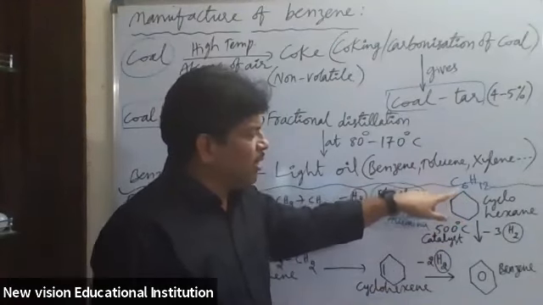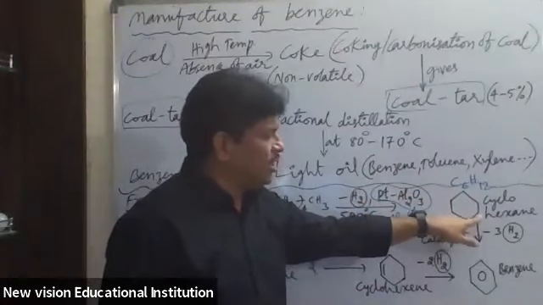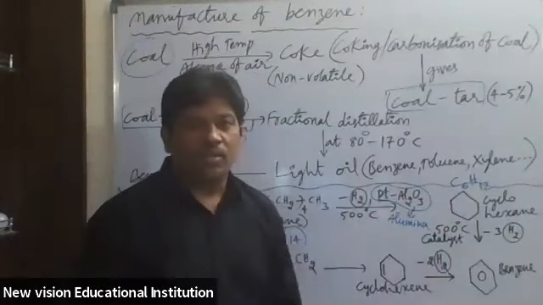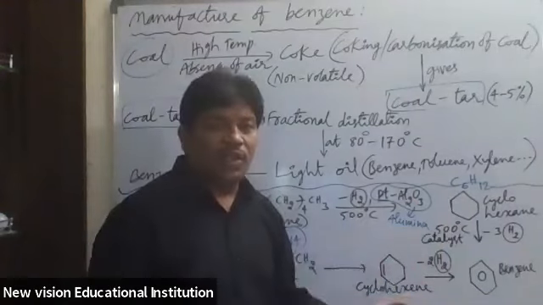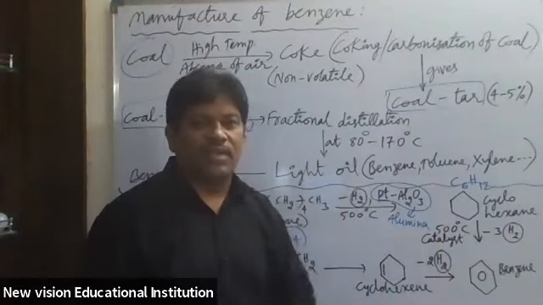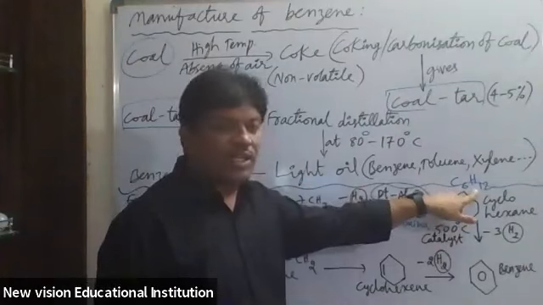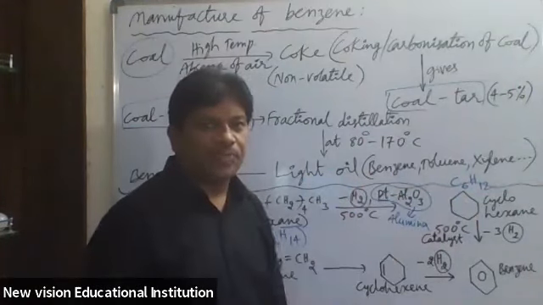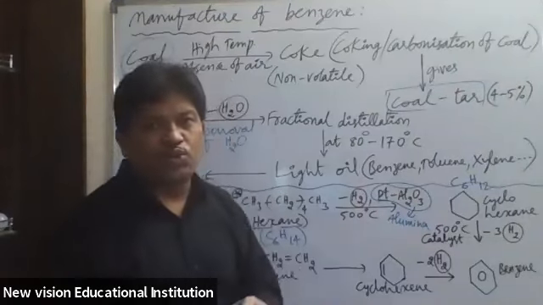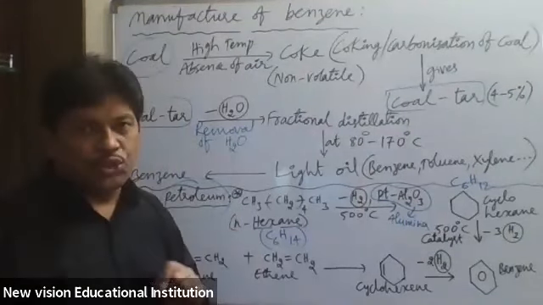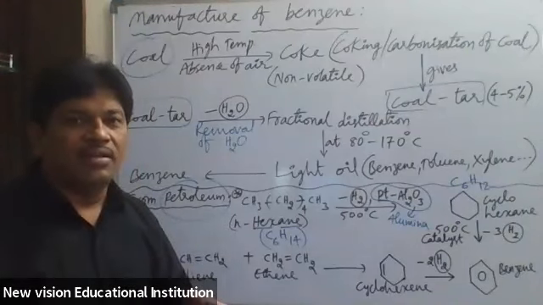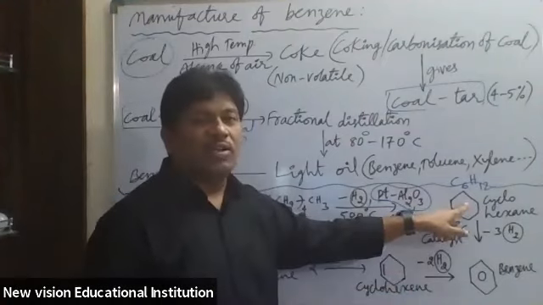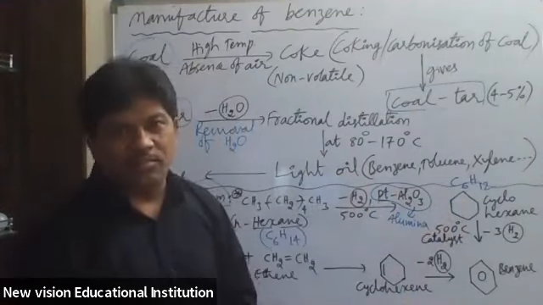Here CH2, CH2, CH2, CH2, CH2 and CH2. So how many CH2 groups? 6. So how can we write this? The C6H12 we can also write as CH2 taken 6 times. Each CH2 group is called methylene, and 6 methylene groups are present in this molecule. That's why it is called hexamethylene.